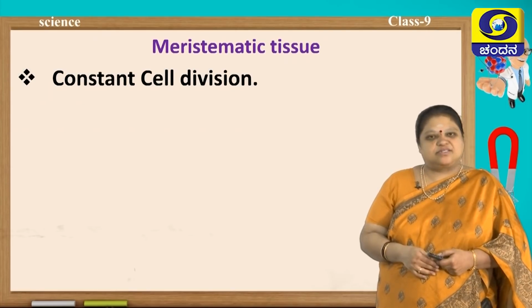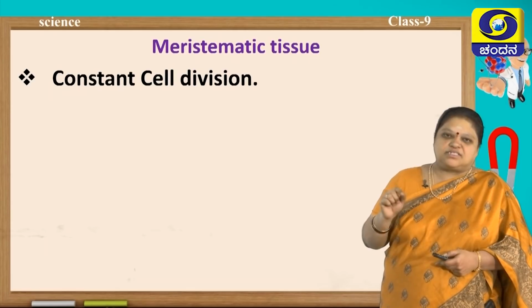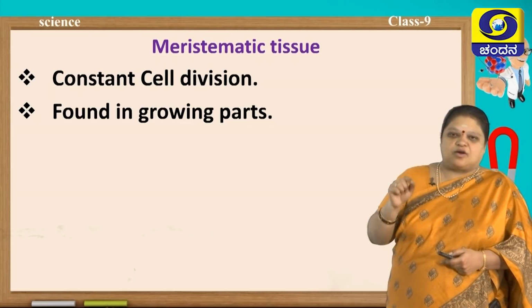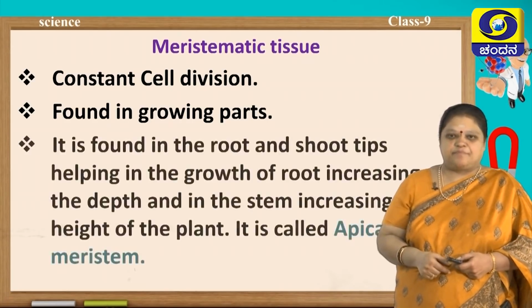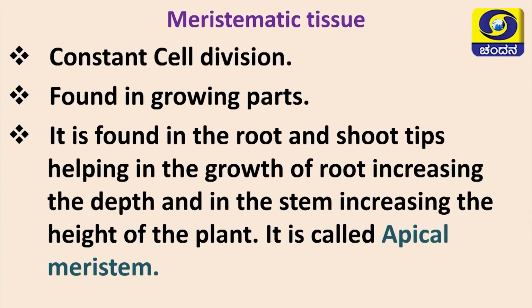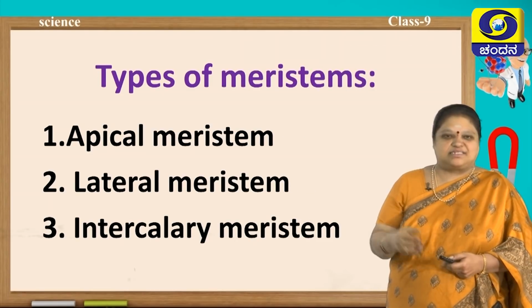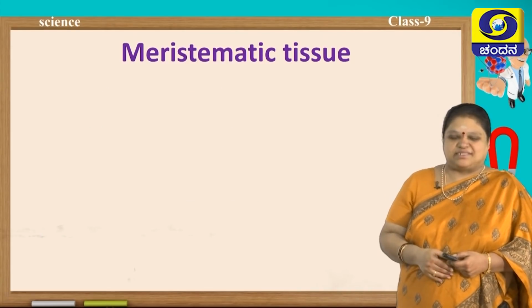So, meristematic tissue is a simple type of tissue which helps in constant cell division, and it is found in the growing parts of the plant, that is root tip, shoot tip, buds etc. Then it helps in the increase of the height and depth. You call this meristematic tissue as apical meristem. Then there are three types of meristem: apical, lateral and intercalary meristem.